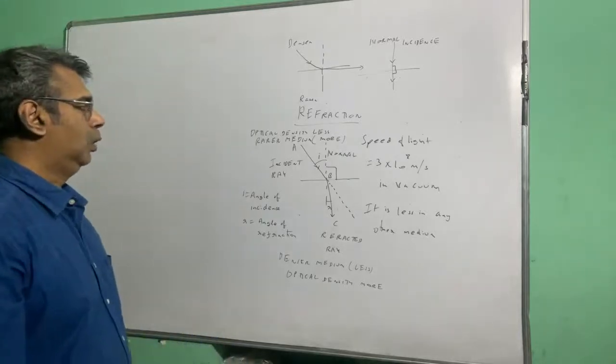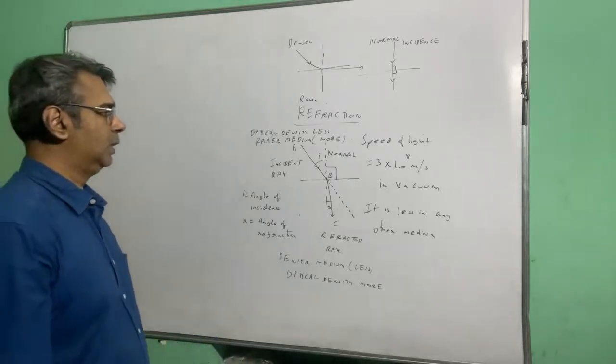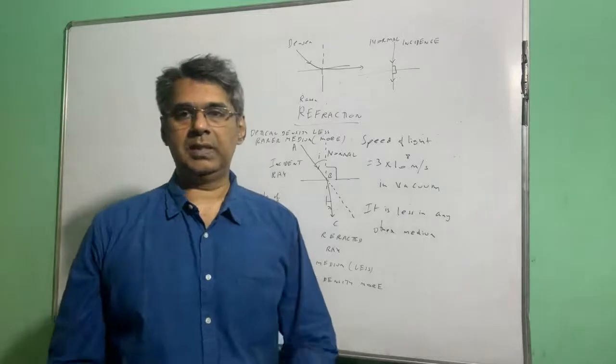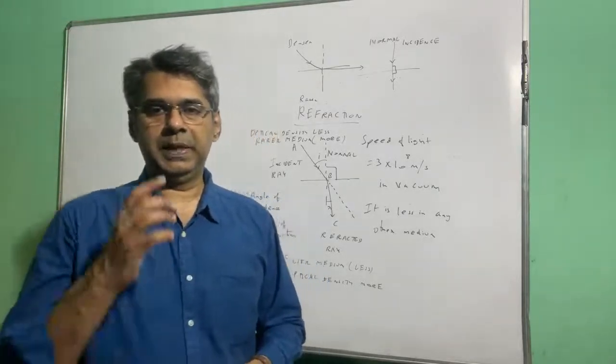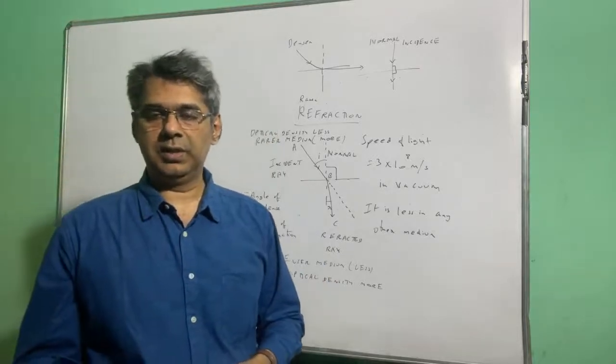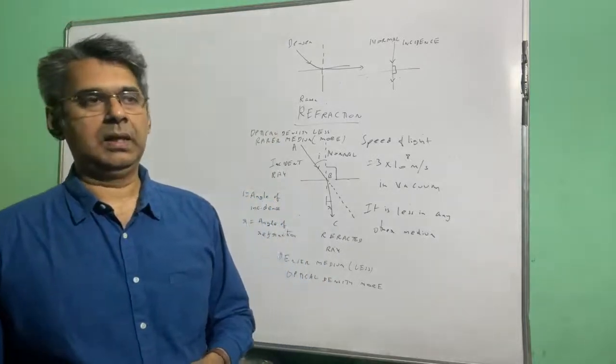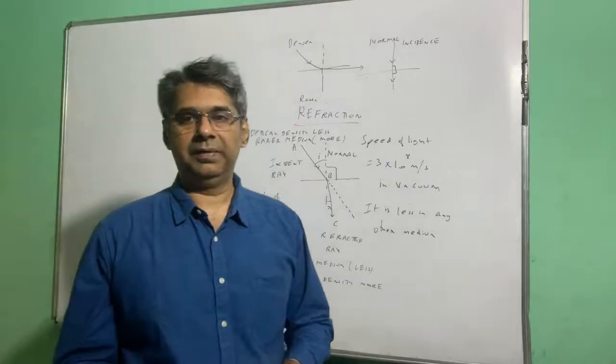Right? Okay, now all this is okay, but there has to be some mathematical correlation. It's true that speed of light is the mathematical correlation, but something better than that. So that something is called refractive index.